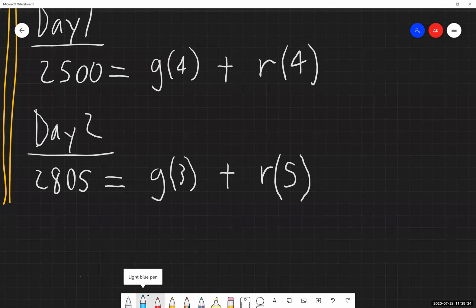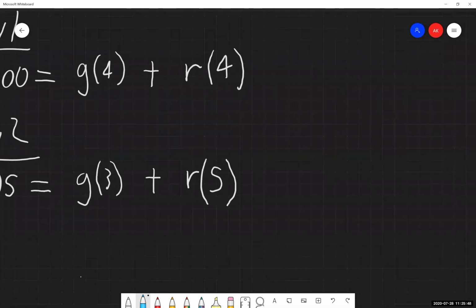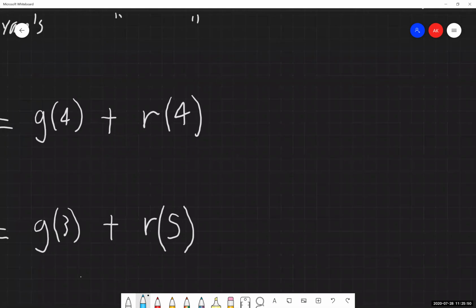So once again, very similar to day 1, Jeff's amount that he gathered is equal to his rate times his time. The amount that Ryan gathered is equal to his rate times the time that he spent gathering. So now we have an equation for day 1 and an equation for day 2. Let's bring these together and rewrite them as a system of equations. I'm looking for space.